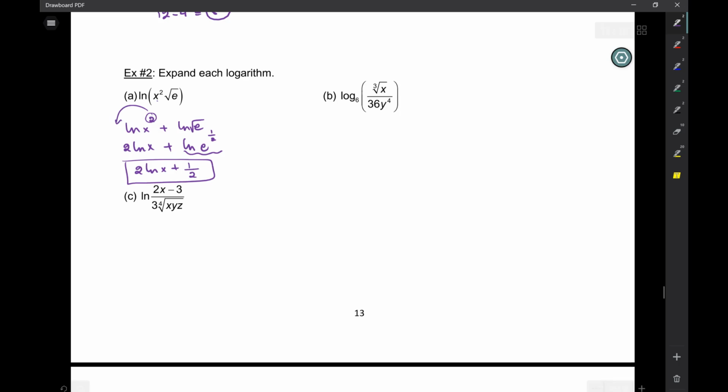All right. This one. Log base 6. I'm going to combine some steps here. Log base 6 of this cube root x. But can I just write from the first step that that's x to the 1/3? Because it's cube root of x, which is x to the 1/3. Now, anything that's in the denominator is subtracted. Anything in the denominator is subtracted. So, minus log base 6 of 36. And then again minus log base 6 of y to the 4.